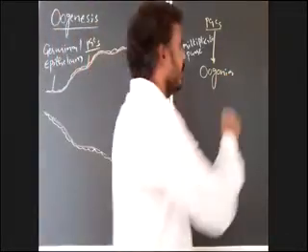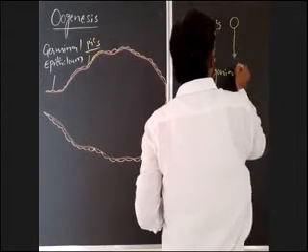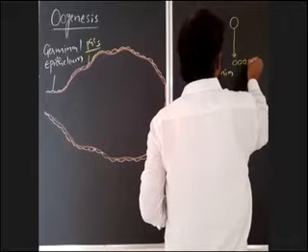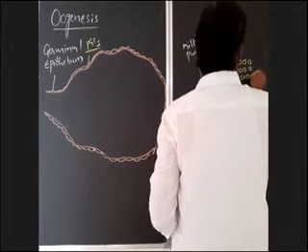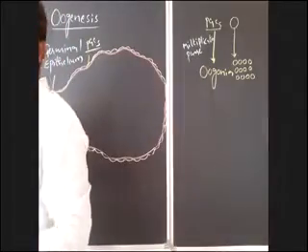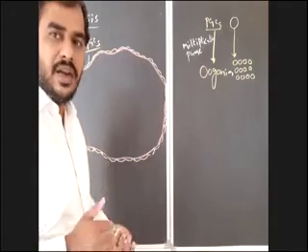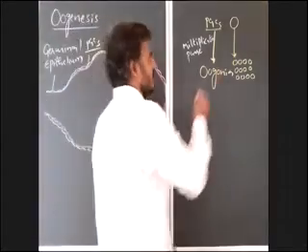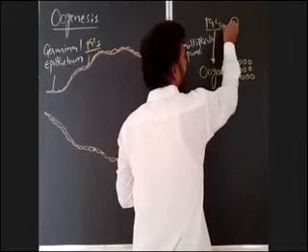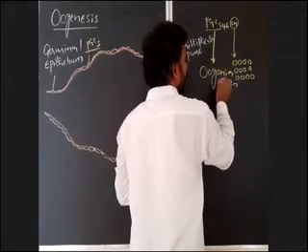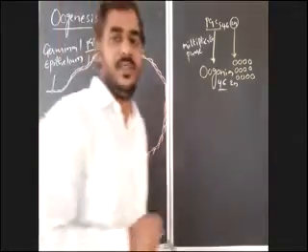So here, for example, it's a primordial germ cell. Primordial germ cells undergo repeated mitotic divisions that lead to the formation of egg mother cells or oogonia. All are diploid in nature. 46 chromosomes are there, 2n. The oogonia are also 2n, here also 46 chromosomes. So that is the first phase, the phase of multiplication.